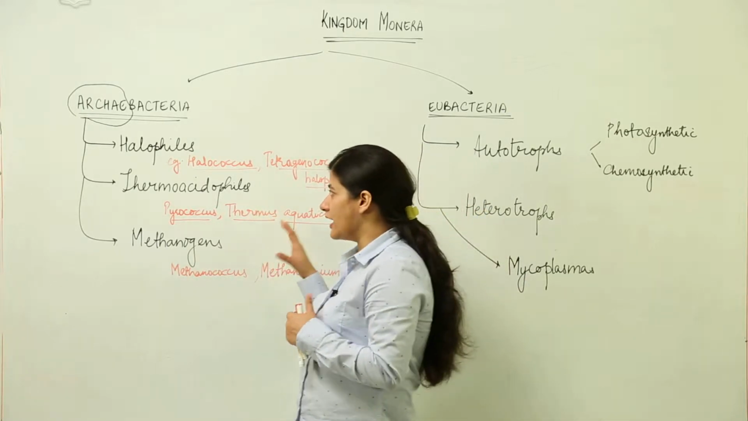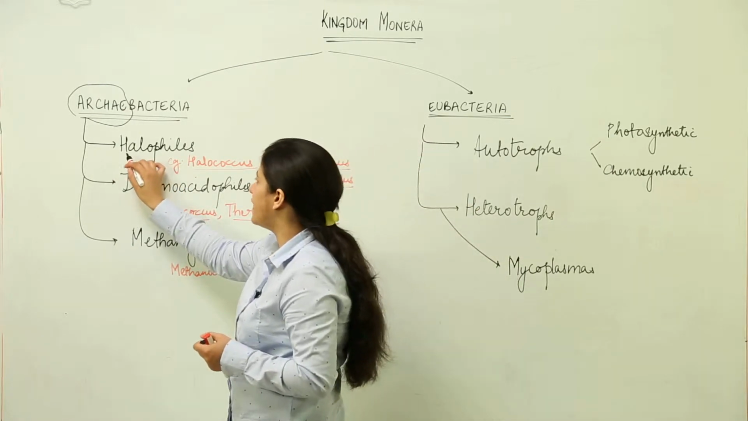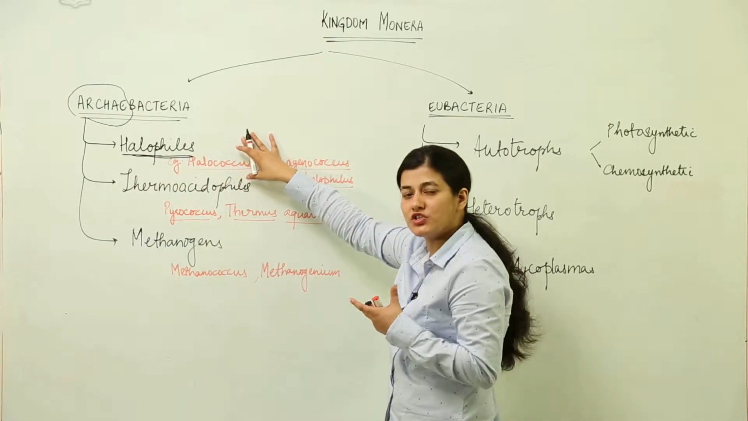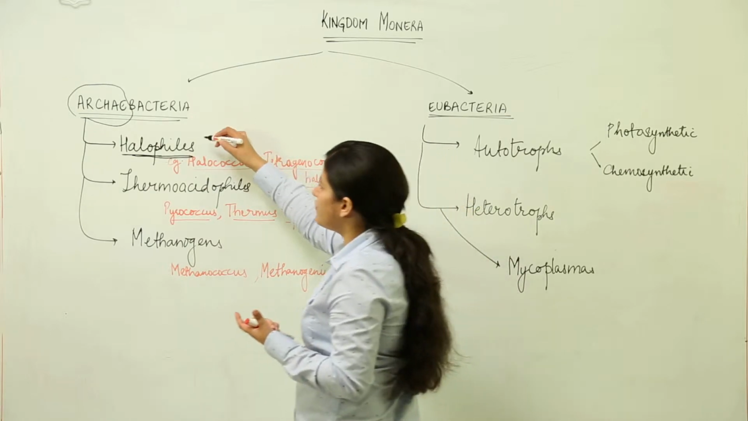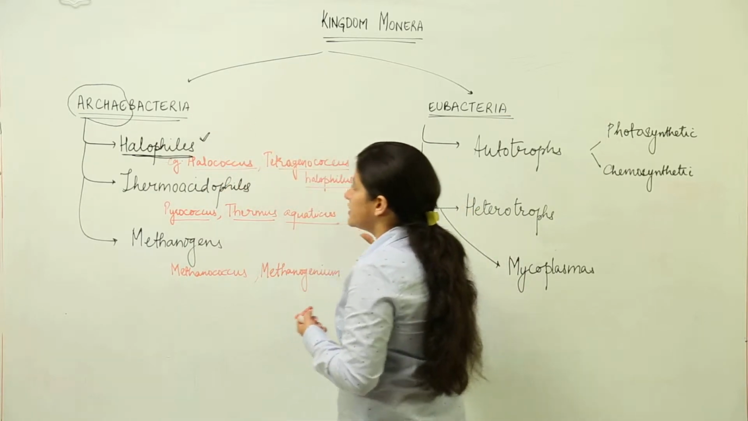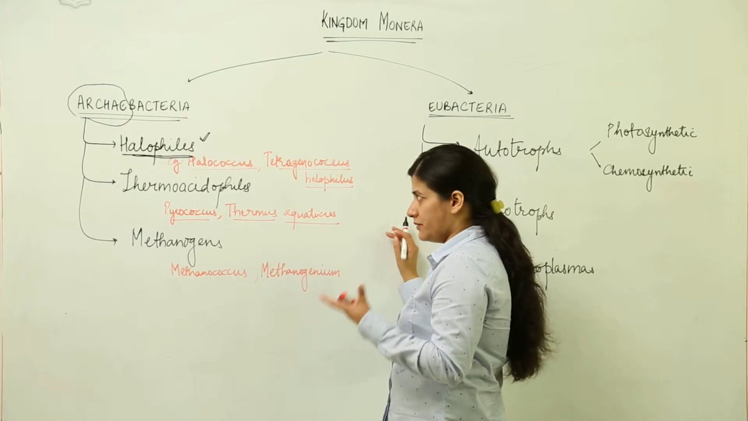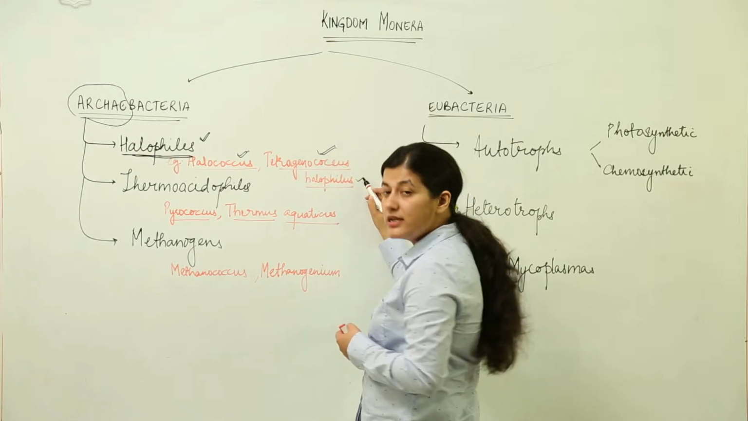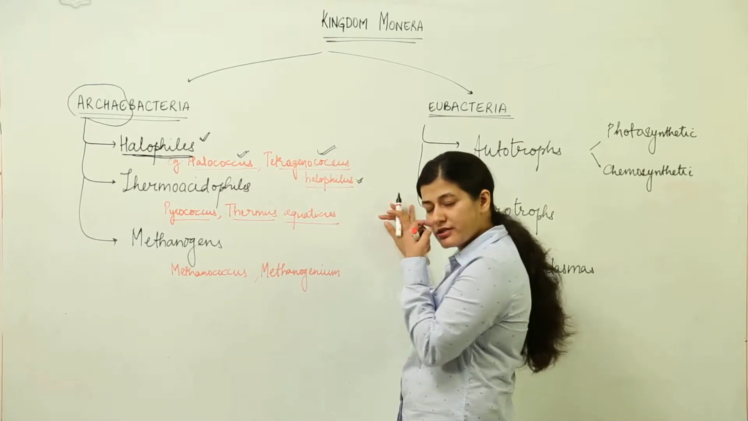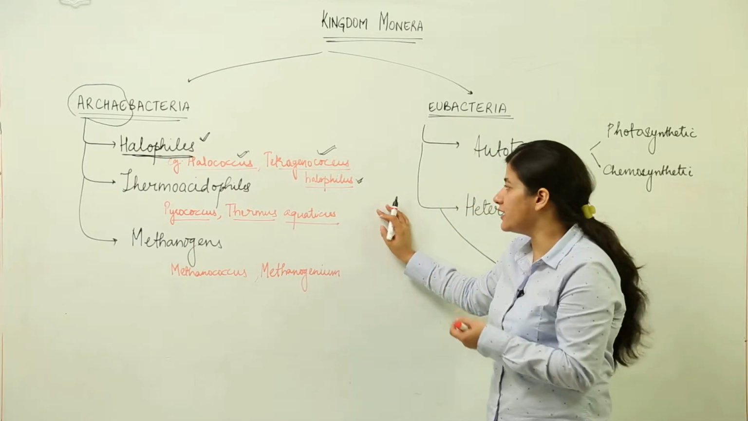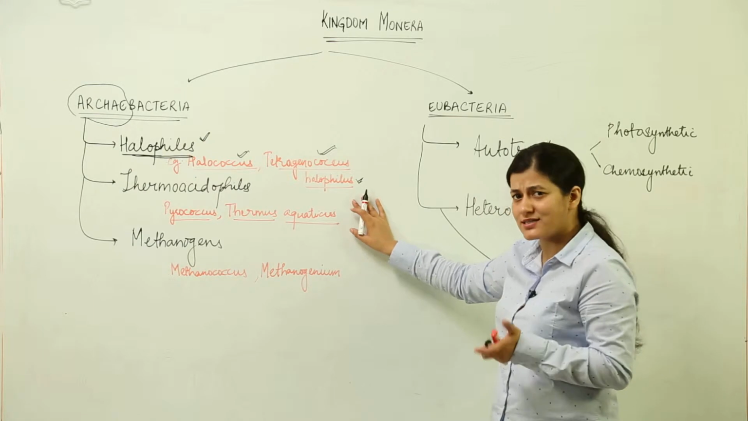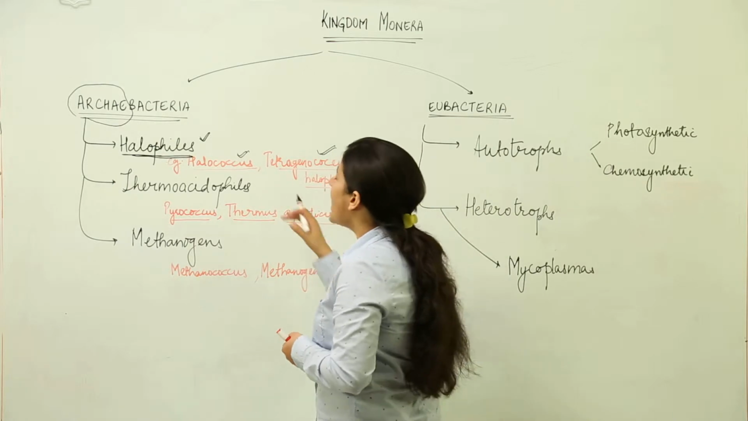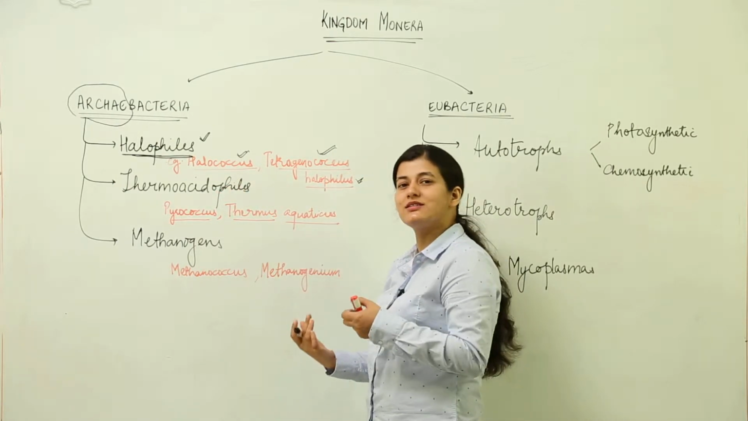Now, in terms of Archaebacteria, the first one that we have is Halophiles. Whenever I say Halophiles, I am referring to a condition which is extremely salty. So Halophiles refers to extremely salty conditions, and these are the bacteria. The examples are Halococcus and Halophilus. As I told you, you have to restrict yourself to genus level understanding. So, it is not necessary to remember the specific epithets in totality. What you have to remember is the genus names, and that Halophiles survive in extremely salty conditions.